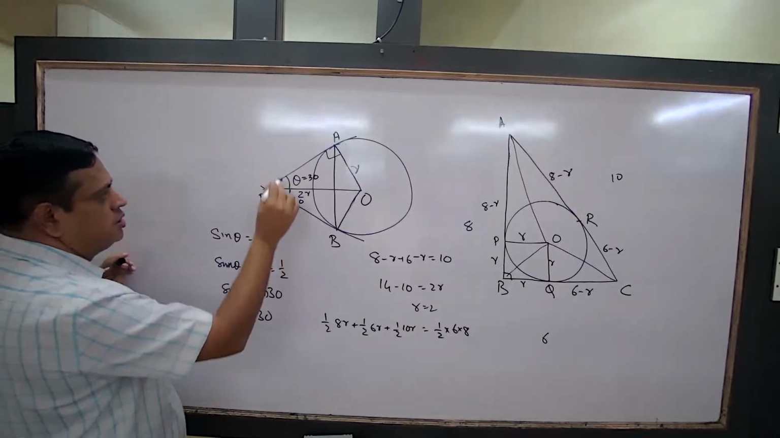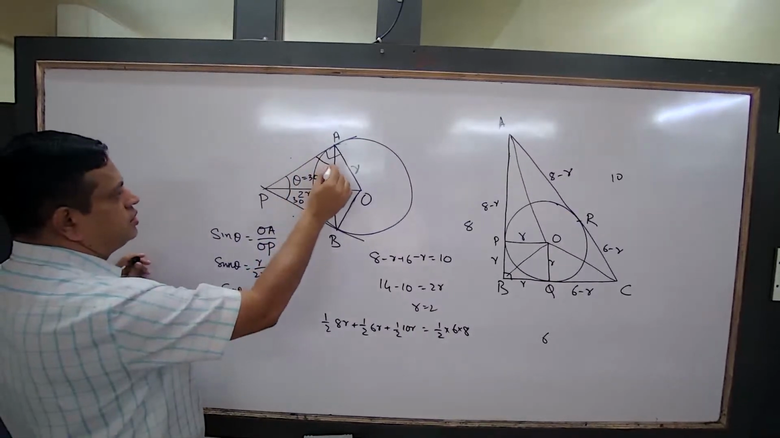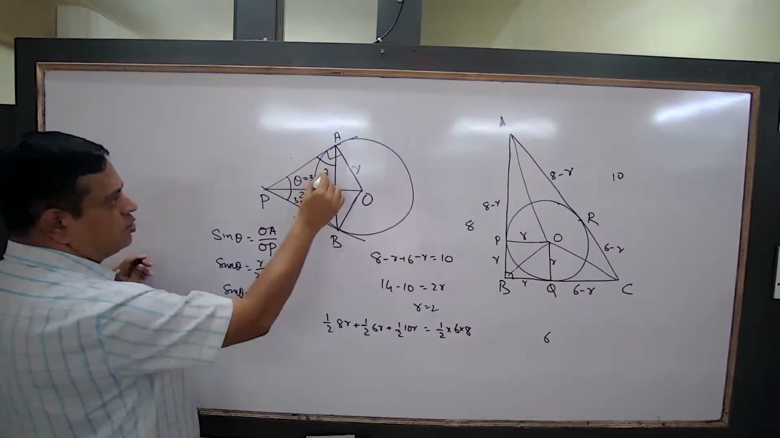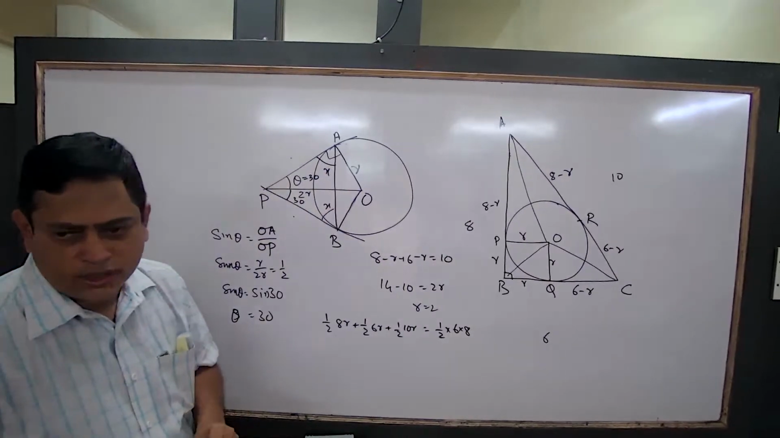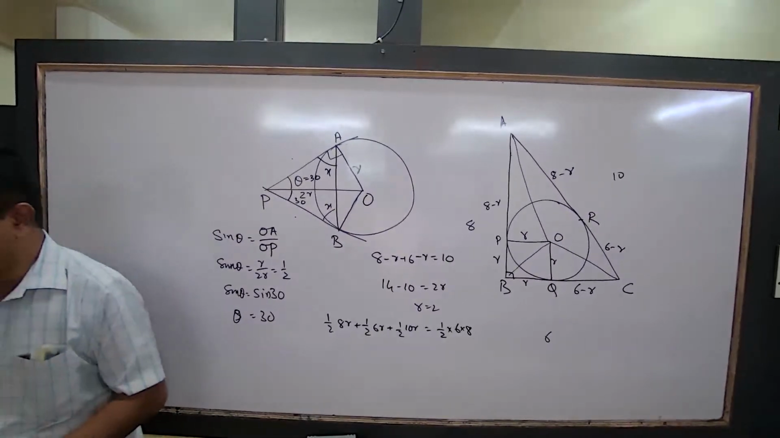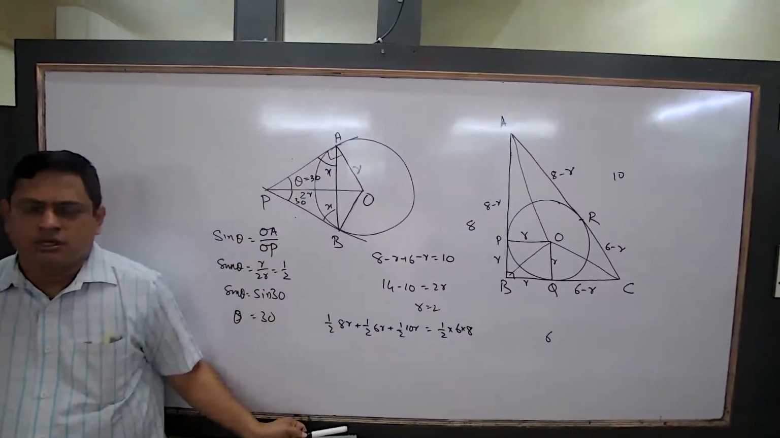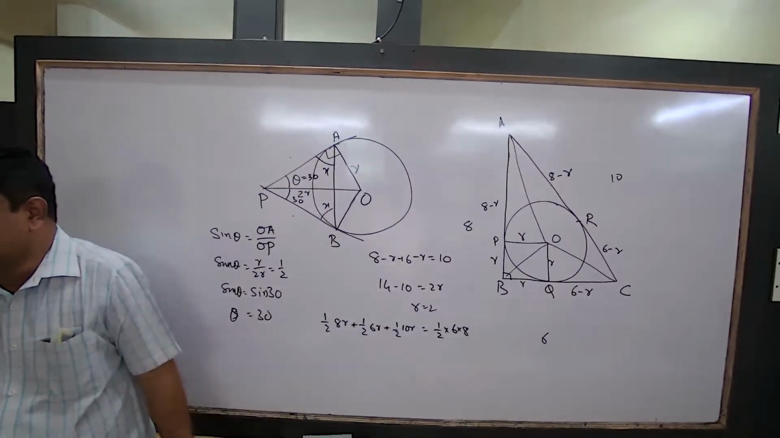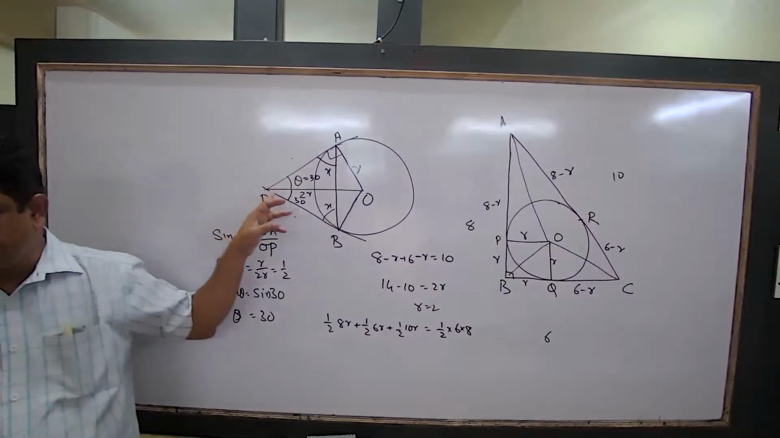That means PA and PB are equal. Therefore, these two angles will be equal to x. Okay? x plus x plus 60 is equal to 180. 2x equals 120, x equals 60. So, the triangle is equilateral. Understood or not? There is another way, that's a long way. This is the easier way. Have you followed?